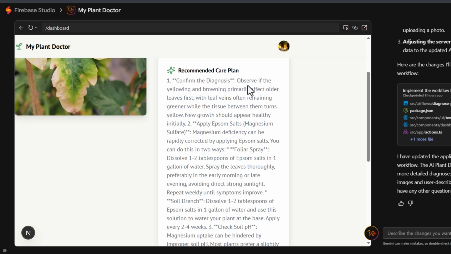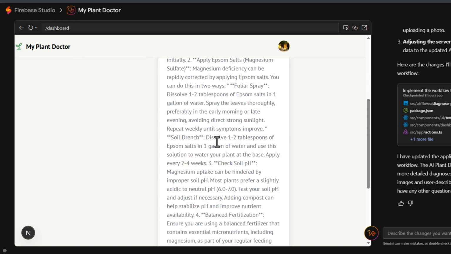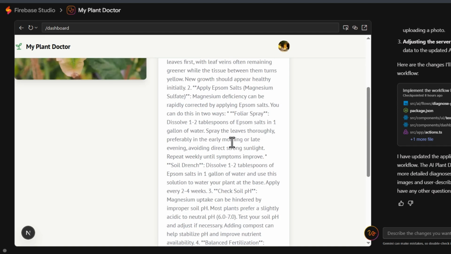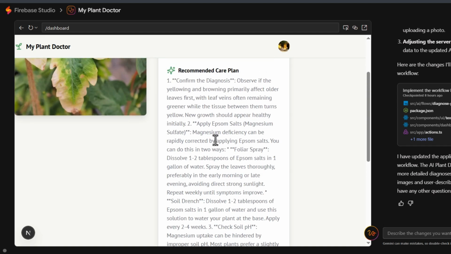1. Confirm the diagnosis. Observe if the yellowing and browning primarily affect older leaves first, with leaf veins often remaining greener while the tissue between them turns yellow. New growth should appear healthy initially. 2. Apply Epsom salt, magnesium sulfate. Magnesium deficiency can be rapidly corrected by applying Epsom salts. Alright, this is pretty detailed, but it actually sounds reasonable. Let's just check out more of the points it provided.